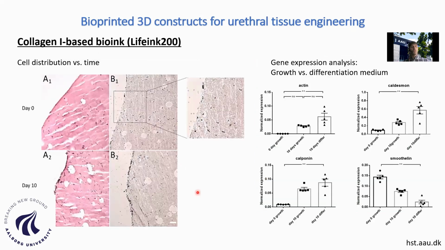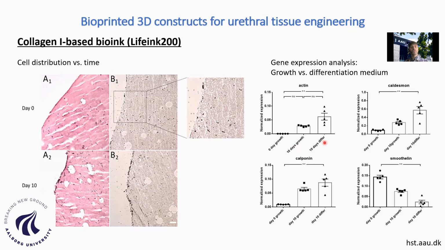However, we continue doing some studies in these collagen-based bioinks, and we observe how cells distributed over time on these constructs, and they were mostly retained at the edges of our constructs, as you can see here. And then the cells also deposit some, this is an elastin staining, so you can see that some fibers of elastin were synthesized and distributed in the matrix of this construct. So all in all, it's a very positive result.